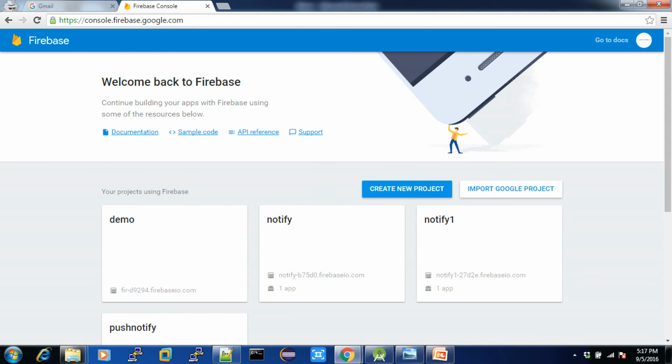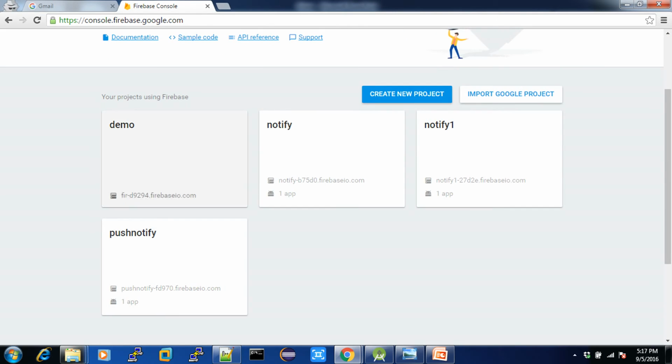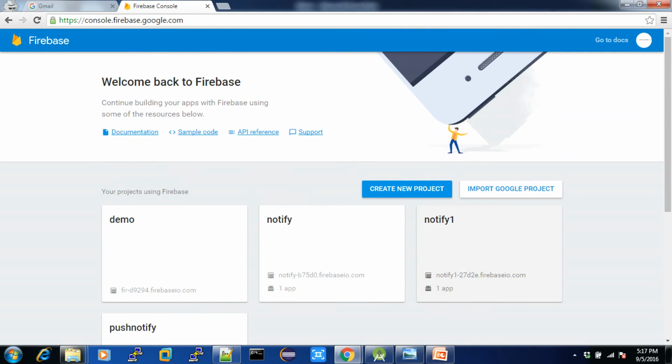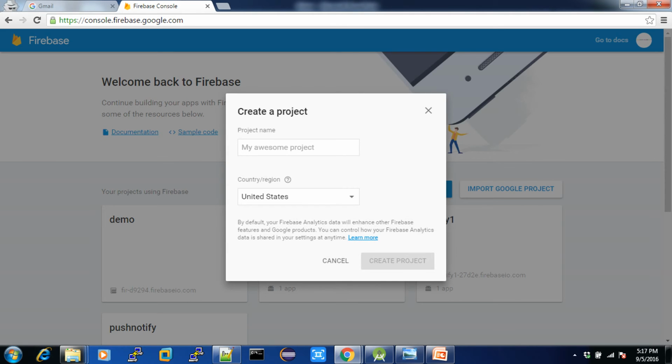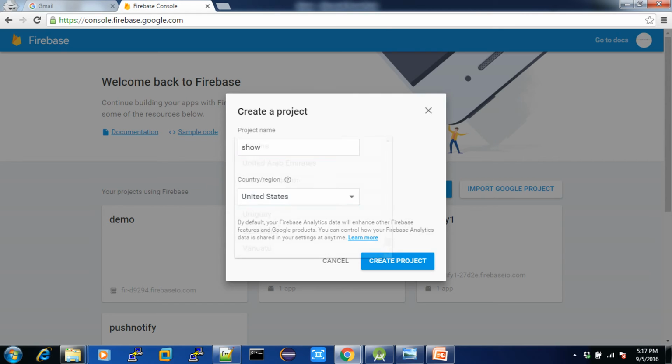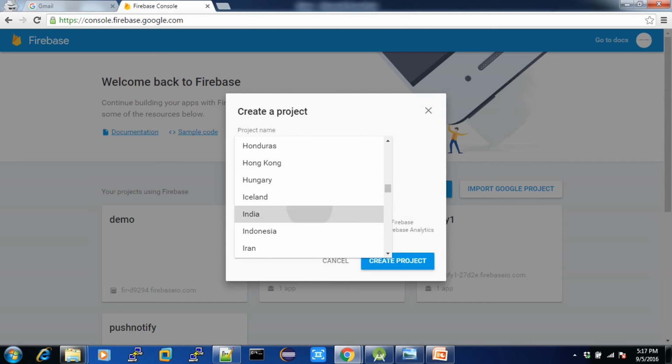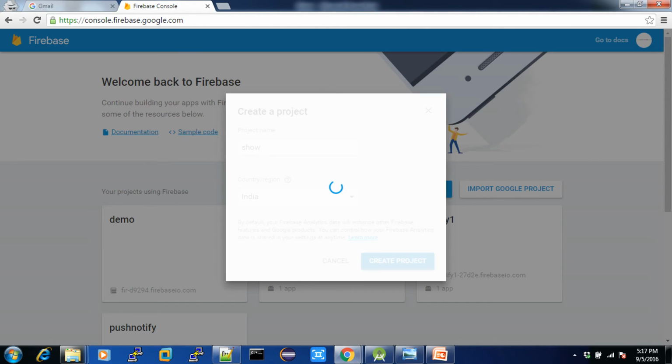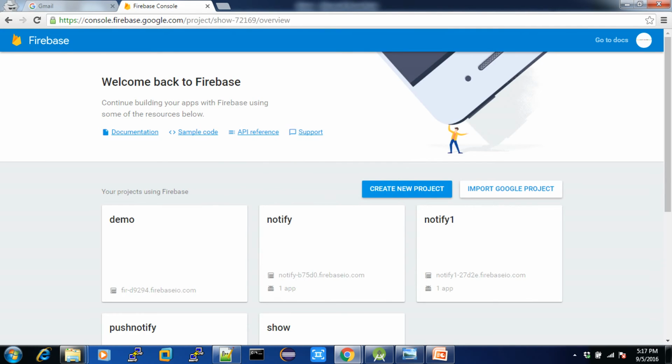So it will ask you to create a project. You can see some projects which I have created for my mobile apps and web apps. So create a new project. I just create it as something, say Show. I just create it as Show, choose your country based on where you belong, and create project. Once you create a project, you will get into the console, your web view, your project page.